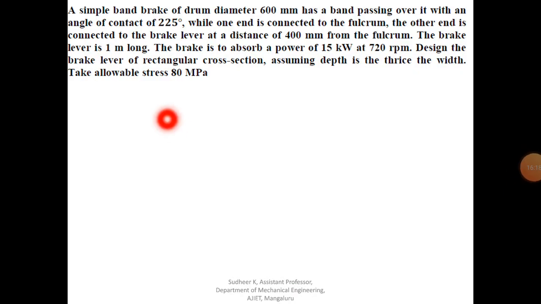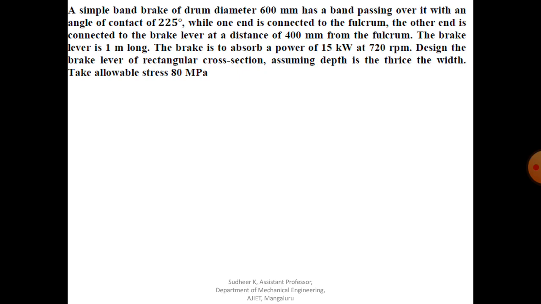First problem: a simple band brake of drum diameter 600 mm has a band passing over it with an angle of contact 225 degree. While one end is connected to the fulcrum, the other end is connected to the brake lever at a distance 400 mm from the fulcrum. The brake lever is 1 meter long. The brake is to absorb power of 15 kilowatt at 720 rpm. Design the brake lever of a rectangular cross section, assuming depth is thrice the width, take allowable stress as 80 megapascal.